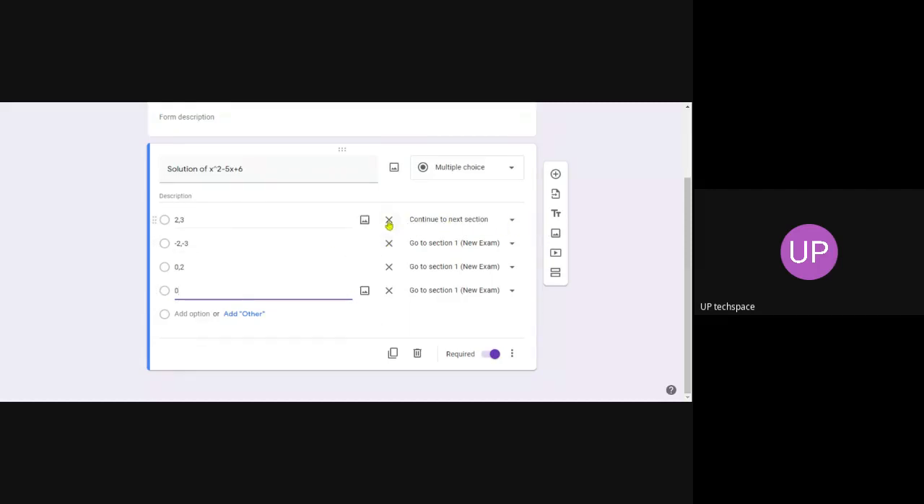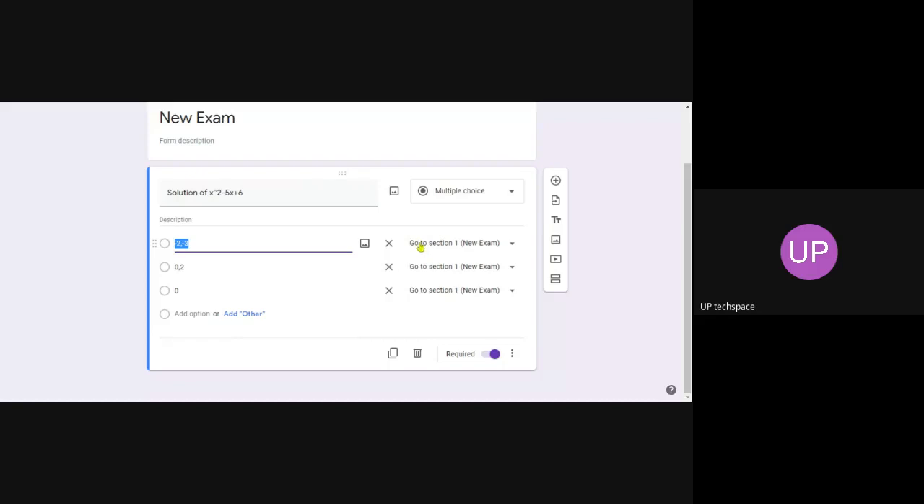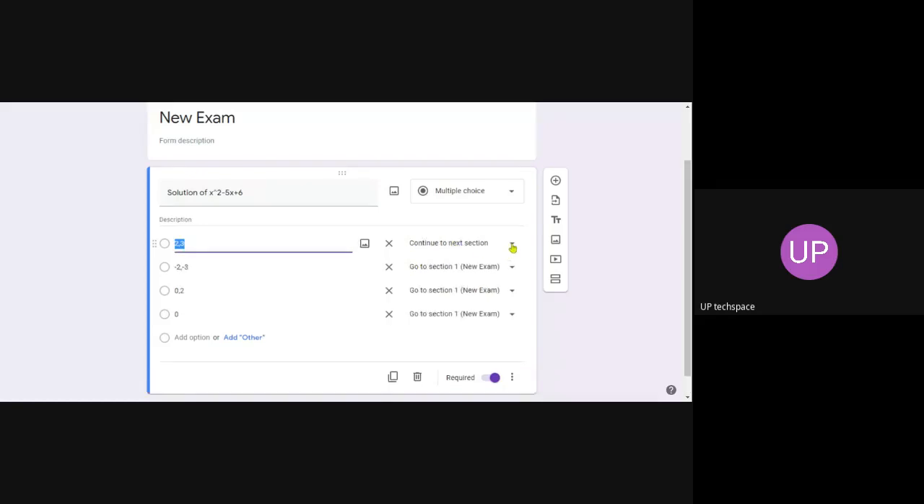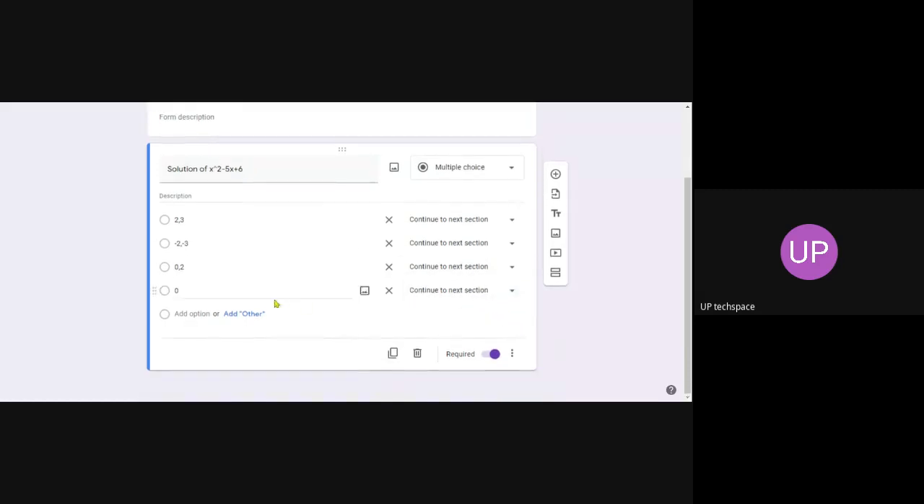So that is an option for making. Also, Ctrl+Z undo will work here. Okay, undo will work here. So I just put continue to next section. If you answer any of this option, you can continue to next section.